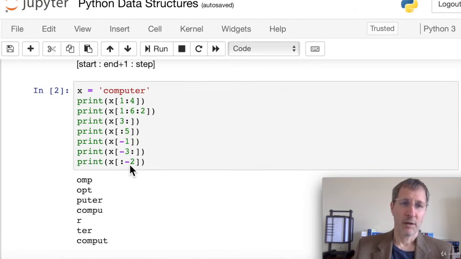If we want everything except the last 2 elements of the string, we leave the start blank, so we get everything from the beginning up until the last 2 items. That is how slicing works, and it works exactly the same as we just covered for this string example. It works exactly the same on lists and tuples.